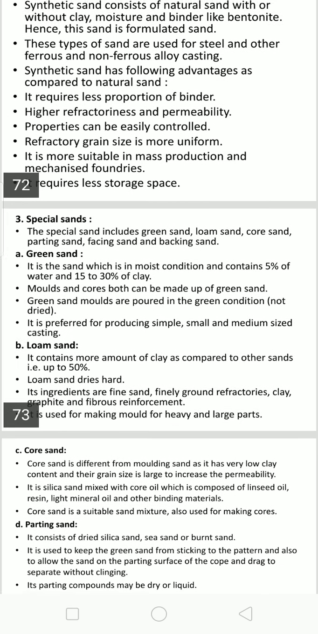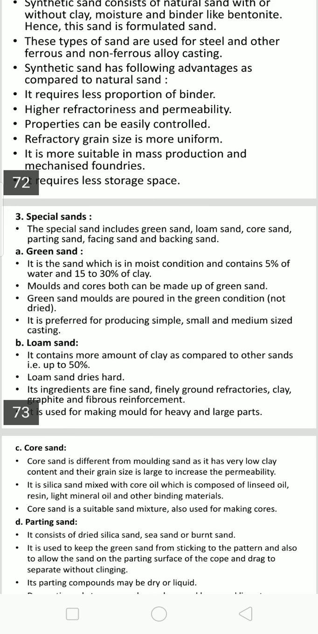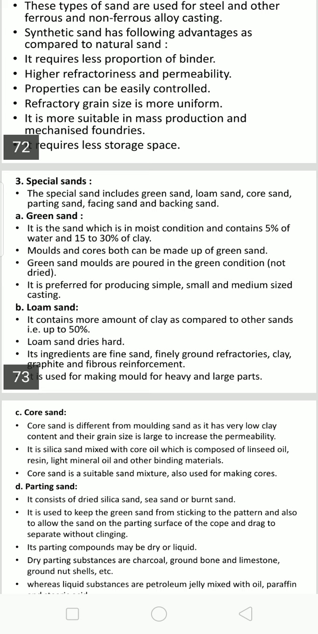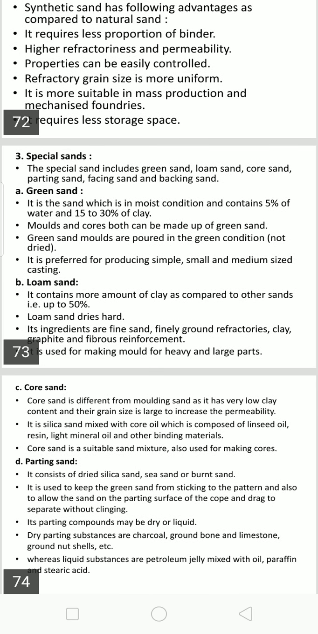Then core sand is different from molding sand, as it has very low clay content, and its grain size is large to increase permeability. So grain size is more, and it is free of other ingredients, only quality binders are used. It is a silica sand mixed with core oil, which is composed of linseed oil, resin oil, light mineral oil, and other binding materials. All these can be added into the core sand as core oils.